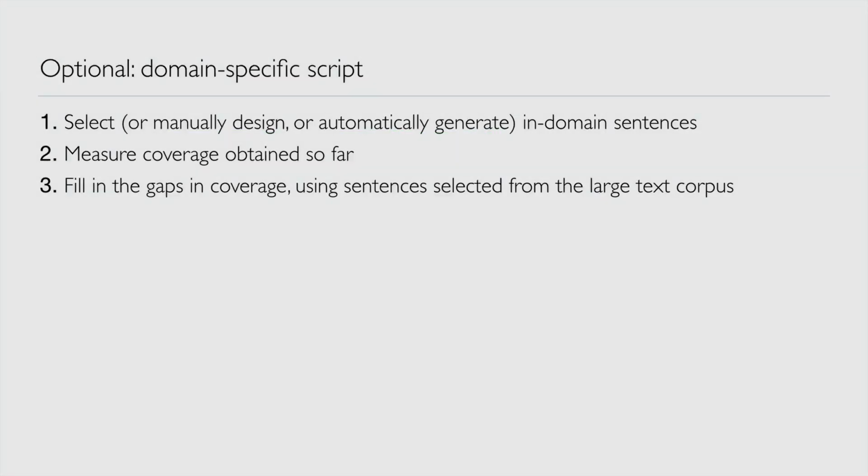All that remains then is to go into the recording studio, find a voice talent who can read sentences fluently with a pleasant voice, and ask that person to read each of our sentences, and then we're going to have a recorded database. And the next step then will be to label that recorded database.